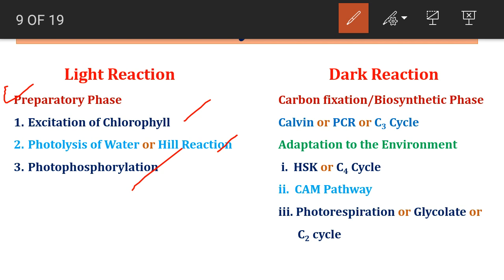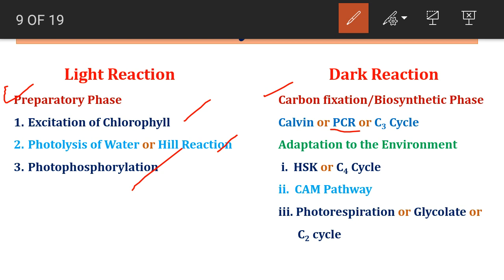Whereas dark reaction is about carbon fixation, or you can say biosynthesis phase, where the principal pathway is Calvin cycle or PCR cycle. PCR means photosynthetic carbon reduction cycle, or C3 cycle, after the carbon number of the first stable compound of the cycle.